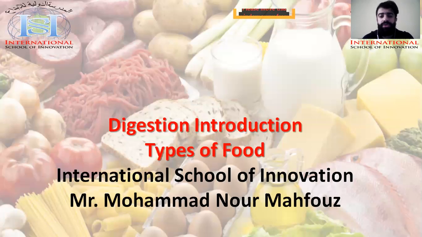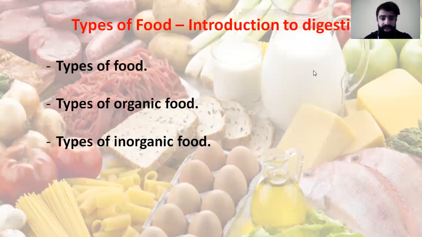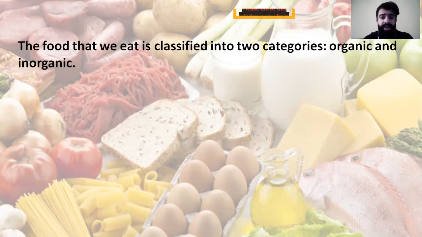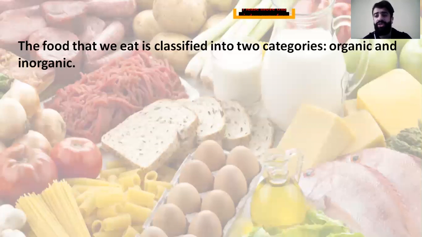In this video, we're going to talk about the introduction for the digestion chapter, and we're going to start with the types of food. We'll talk about the types of inorganic and organic food, and what the difference is between these two. The food that we eat is classified either into organic food or inorganic food. What's the difference? What are the components of each of these?